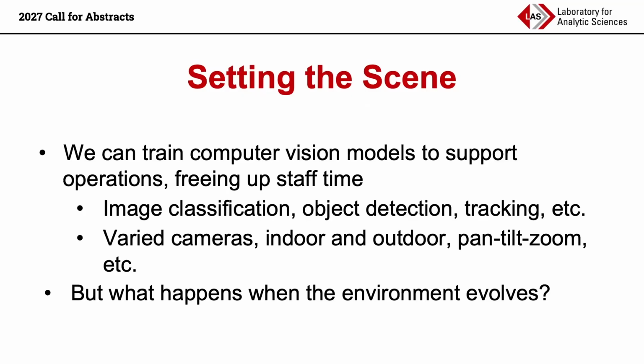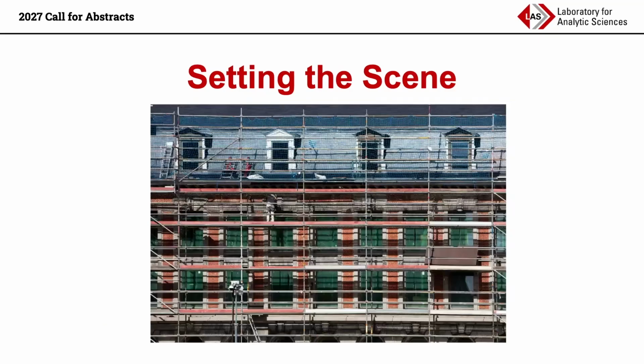Let me give some examples of how that could happen. Let's say a week later, construction starts across the street. Well, now we have construction equipment, construction crews, new scenes. All of these things are anomalies compared to the past data our models were trained on, and they'd be highly likely to start reporting false positive events to the users. So now we need to go back and fine tune these models again to stop alerting on all this construction activity.